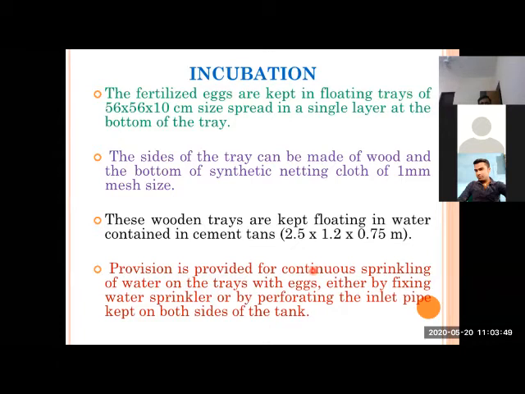We use floating type trays, and these trays are fixed in small systems of 2.5 by 1.2 meters, or you can even double the size or reduce it by half.